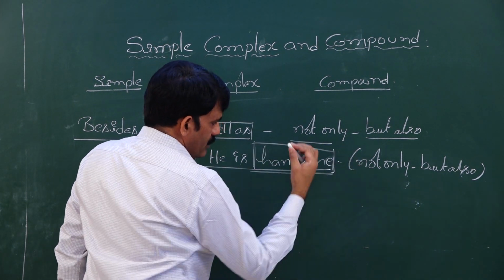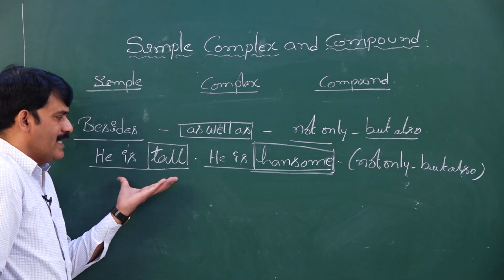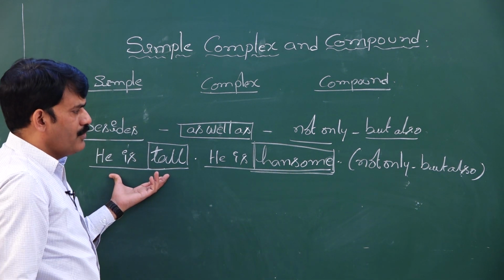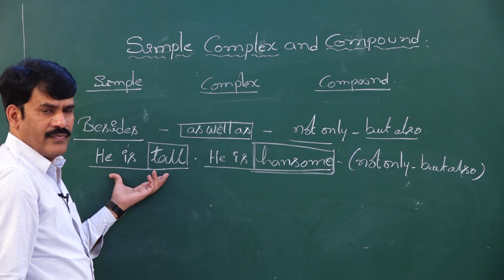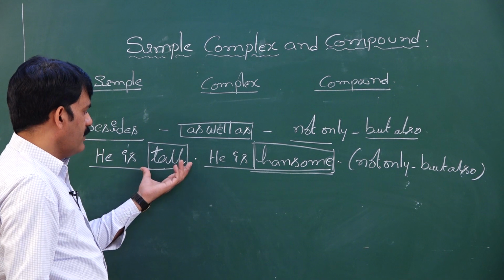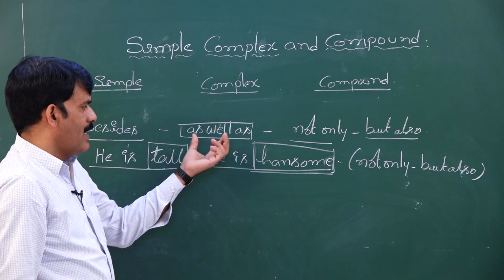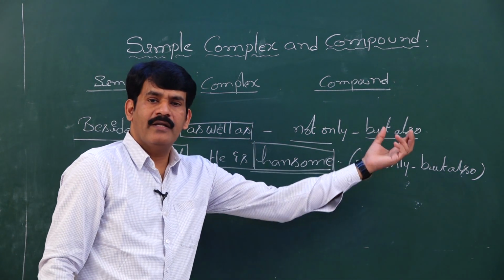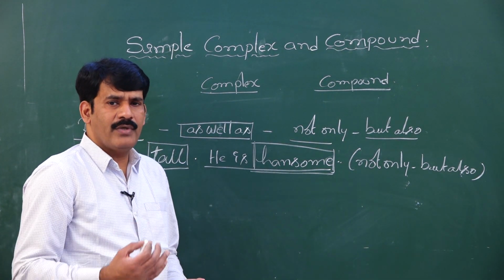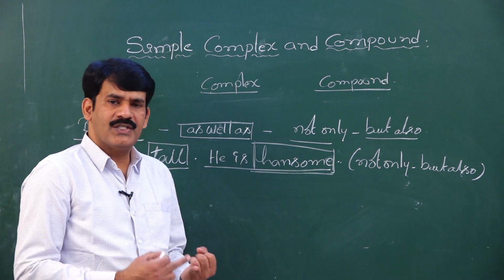In the examination, if they give you a sentence like this, how do you change it? You can change this sentence with besides, as well as, or not only but also. They may ask you to rewrite the sentence using as well as.